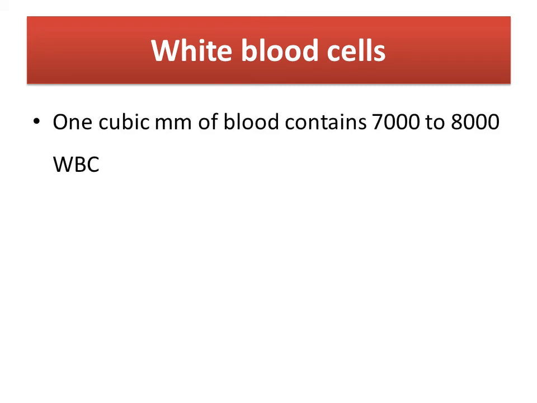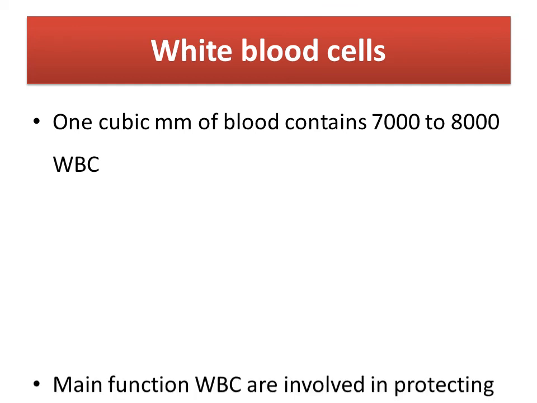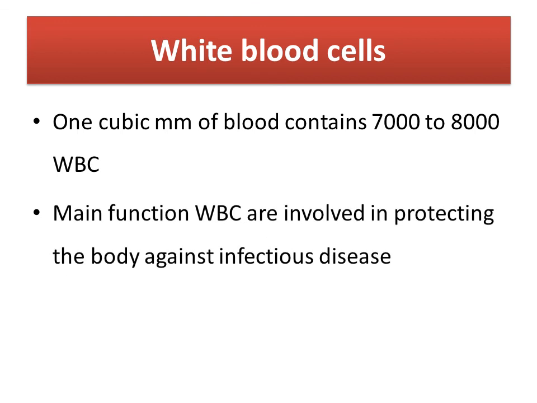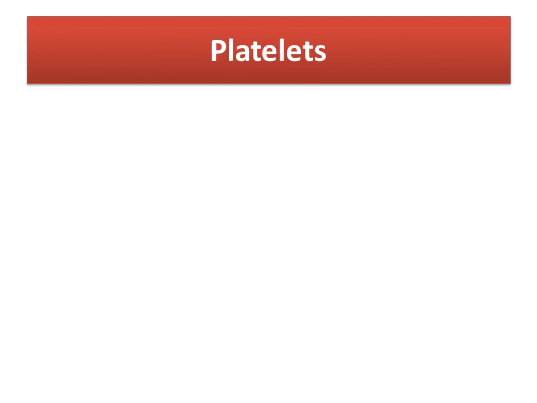WBC contains 700 to 800 per cubic mm of the blood. The main function of WBC is protecting the body against infectious disease, and it also protects from the outside environment and helps to improve our immunity.